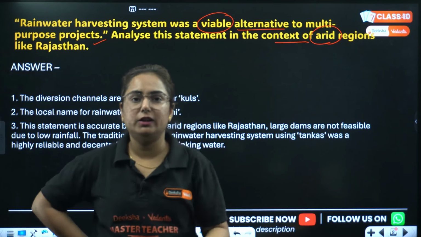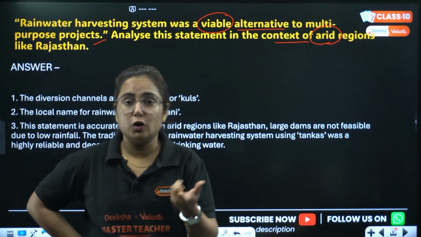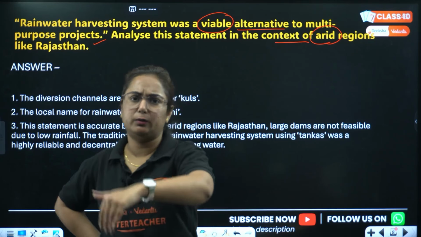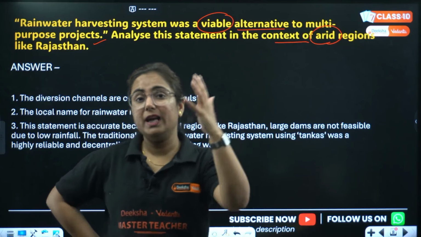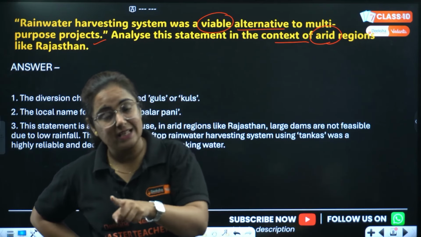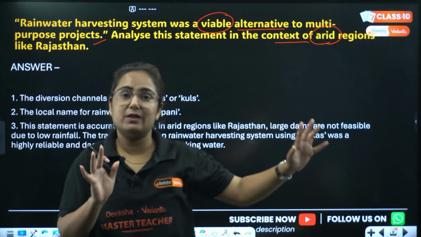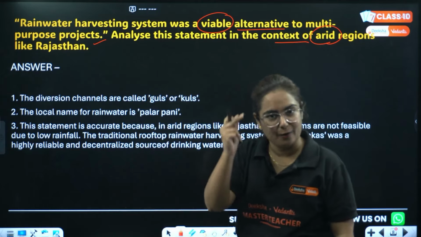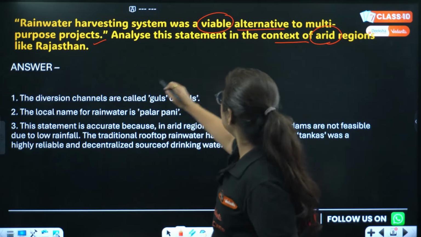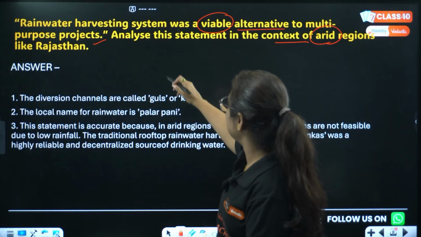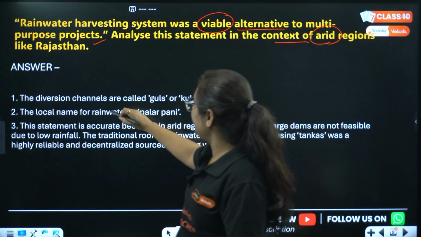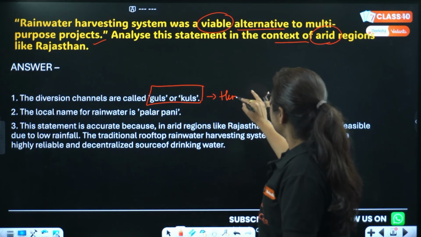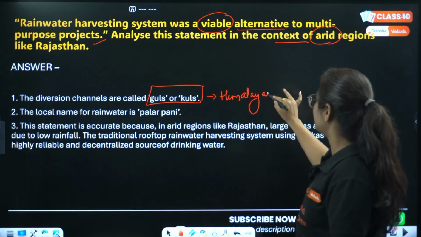And the other reason is that there is no river out there. So it was thought by the government that a multi-purpose project is a very good alternative, that we can provide water over there. But we know various negatives of multi-purpose projects. Hence, traditional rainwater harvesting was chosen as a very viable alternative. Why? The question is, why? Tell me. So analyze the statement in the context of an arid region like Rajasthan. What we have seen is that there are certain diversion channels known as guls and kuls, but these are in the Himalayan region where certain streams are possible.